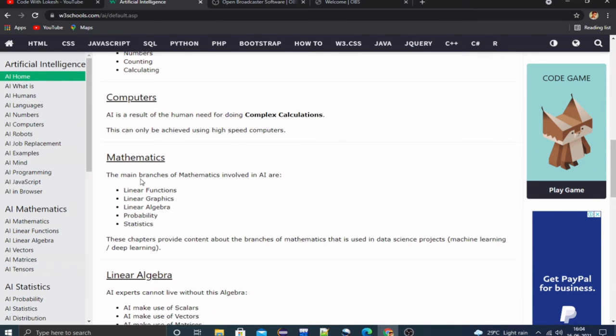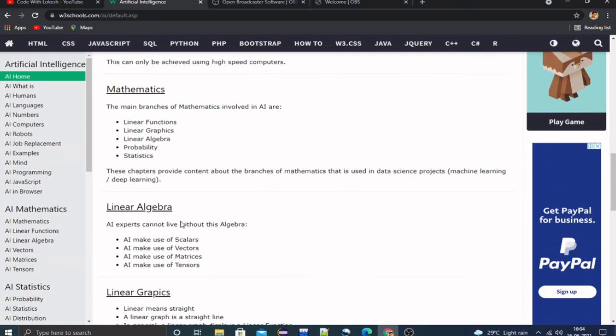Now, mathematics. The main branches of mathematics involved in AI are, as you can see here: linear algebra, linear graphs, probability and statistics. These are the basic branches of mathematics, used in AI, machine learning and other high-end technologies.